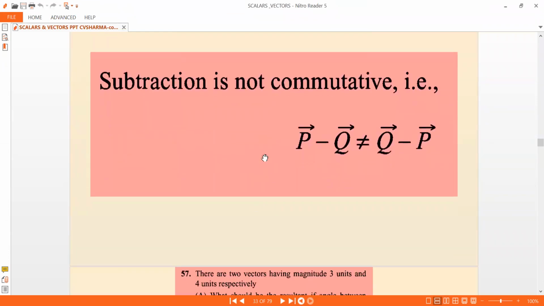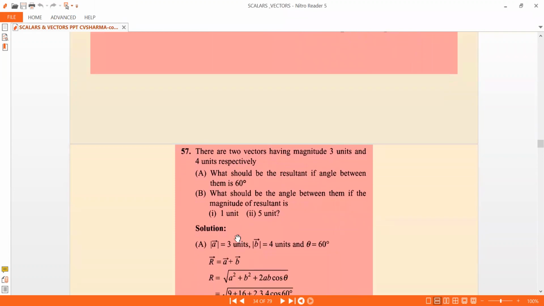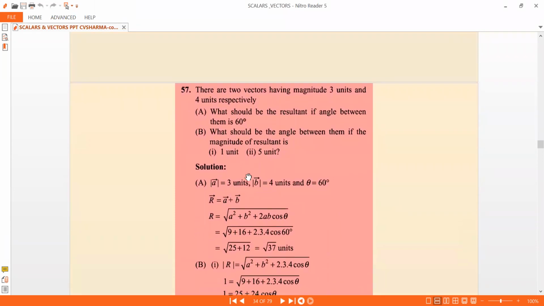Subtraction is not commutative. I just told you that for any real numbers, x minus y is not equal to y minus x, for any x not equal to y. That is the idea which is proposed over here. So let's do one problem.